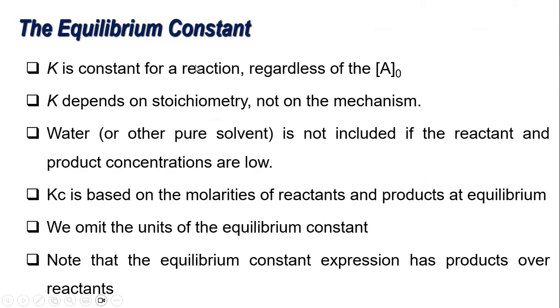So the equilibrium constant, what does that mean? K is constant for the reaction, regardless of the starting concentration of your starting species. Whatever the concentration, your K is the same. Whether your starting point is 5 grams or 10 grams, it all follows that the reaction is stoichiometric. If 5 grams produces 5 grams of product, then 10 grams will also produce 10 grams of product. Take note again, this depends on stoichiometry, not on mechanism.